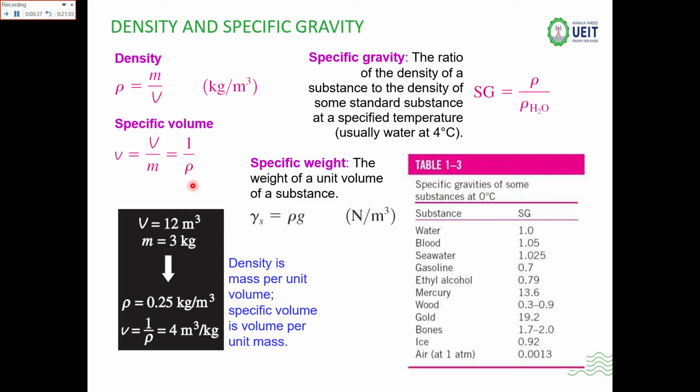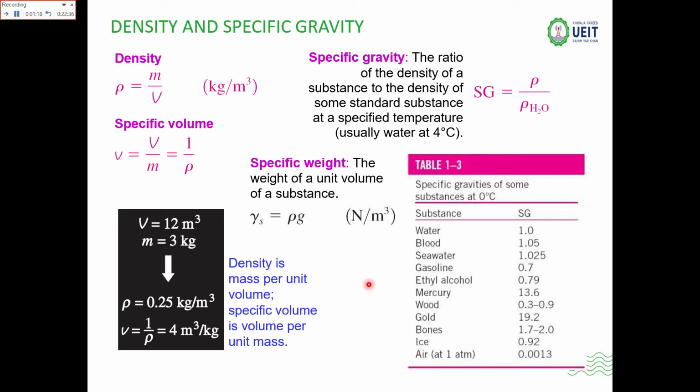Now the specific gravity. Specific gravity is basically the ratio of the density of a substance to the density of some standard substance, like water. So to define the specific gravity of a liquid, you have the density of that liquid in the numerator and you divide it by the density of water. In this table there are some specific gravities of substances like water, blood, seawater, gasoline, alcohol, mercury, wood, and at the last, air.